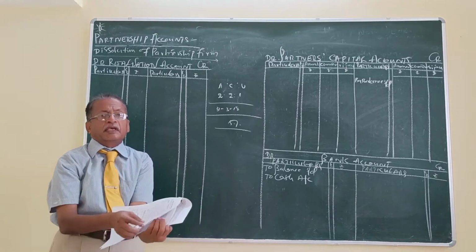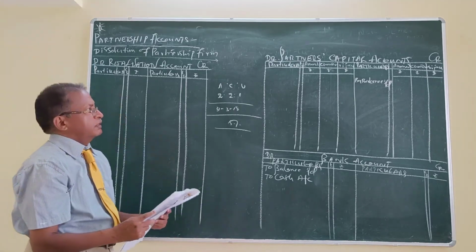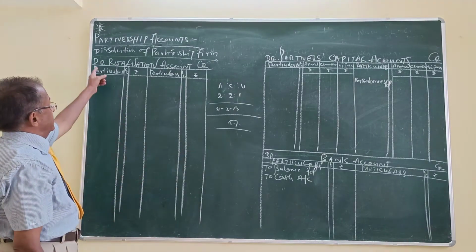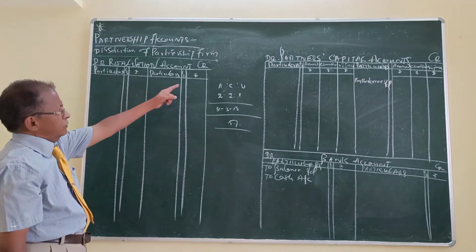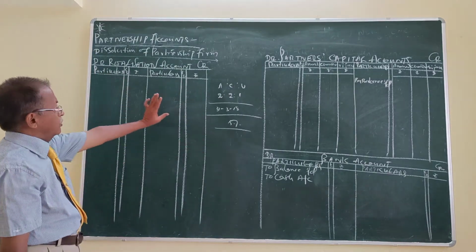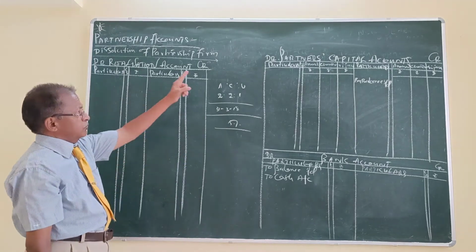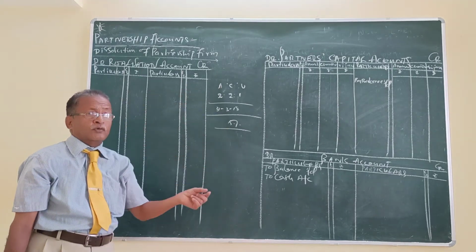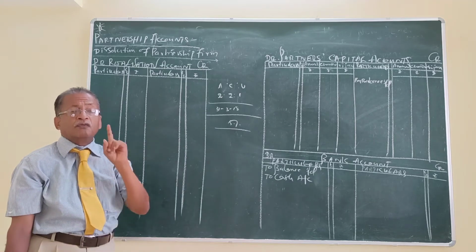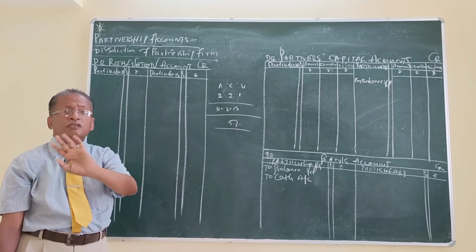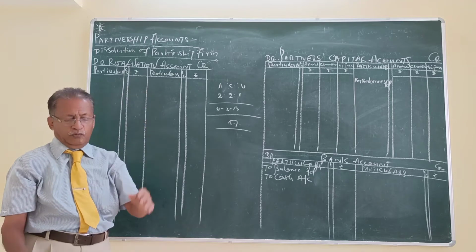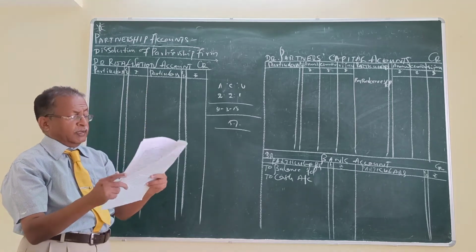Now, let me explain the problem. For that, we have to draw like this: heading, realization account, partners capital account, and the bank account. Please remember, we have to prepare realization account, partners capital account, and the bank account simultaneously, because we can save time and there is no chance of missing the items. Okay, let me explain the problem.